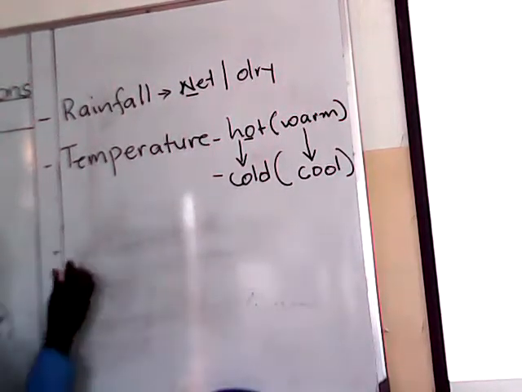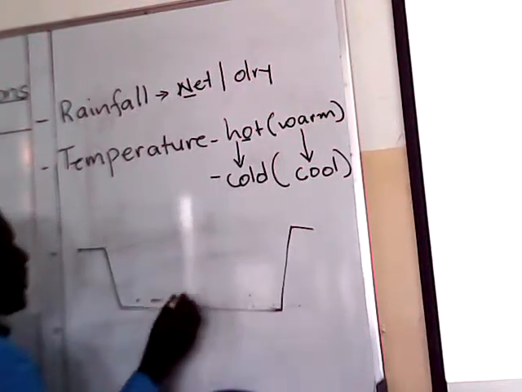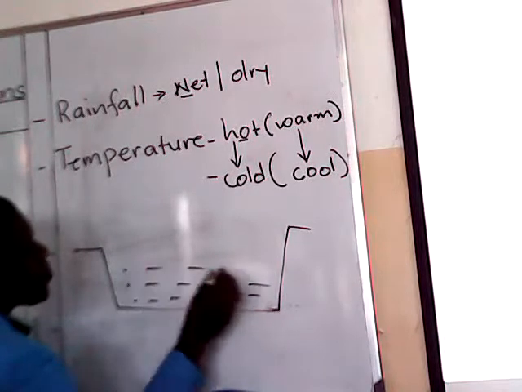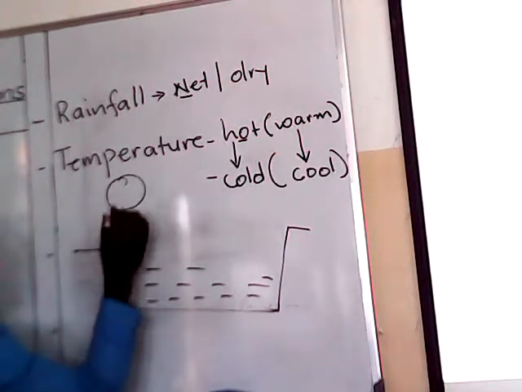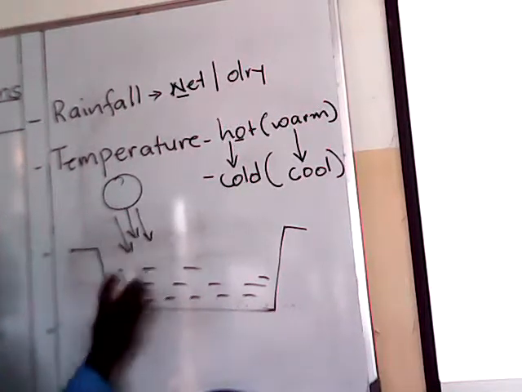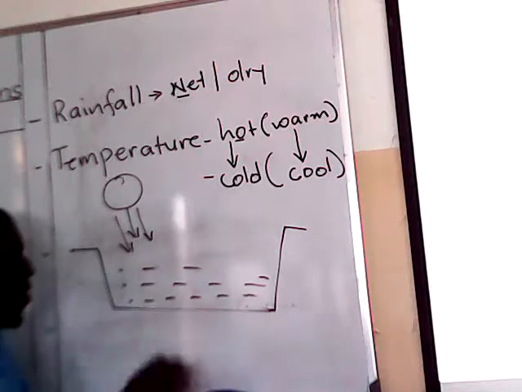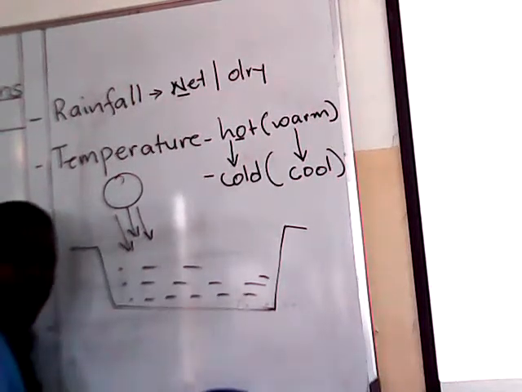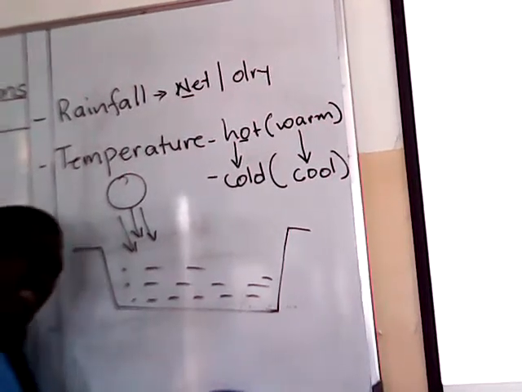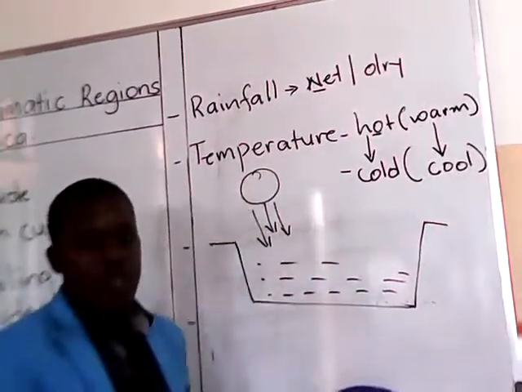Just look here. Because the sun rays are very strong, like if that is a water body, and this is the sun, the sun rays will hit this water in the lake. The stronger the sun rays, the higher the rate of evaporation.